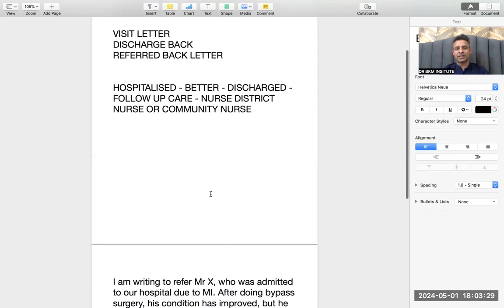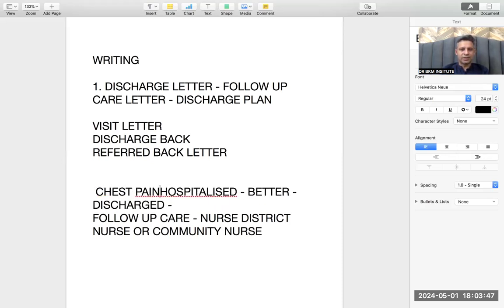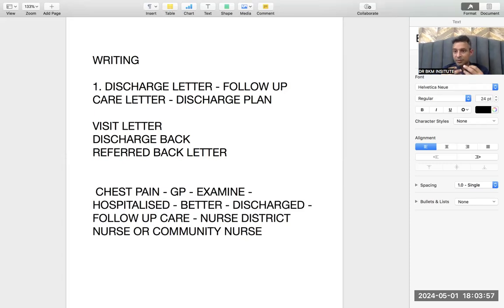What I told you, what is a discharge letter? Now suppose before the patient got hospitalized, he had chest pain. Please understand the difference between a discharge letter and a discharge back letter. Chest pain. In foreign countries, whenever you have any problem, you go to your GP. So he went to the GP. What will the GP do? The GP will examine the patient, and after seeing the examination, he will feel that it can be a heart attack. It can be myocardial infarction.